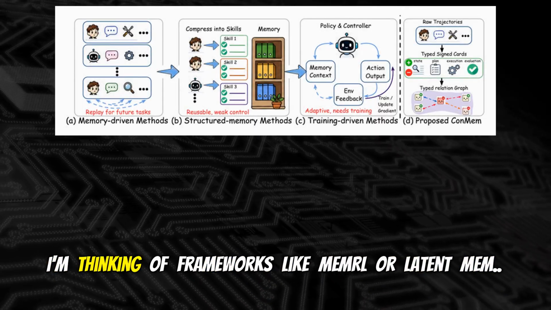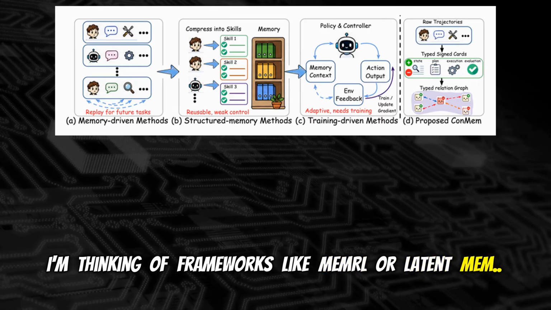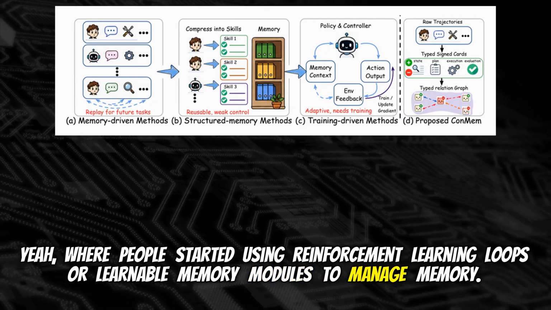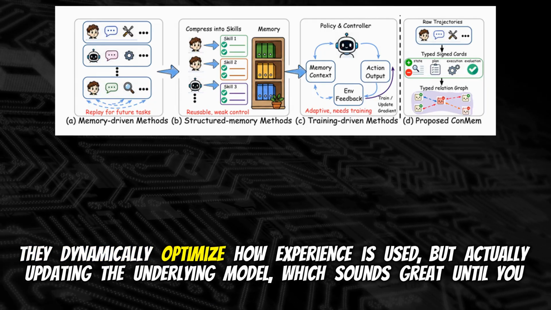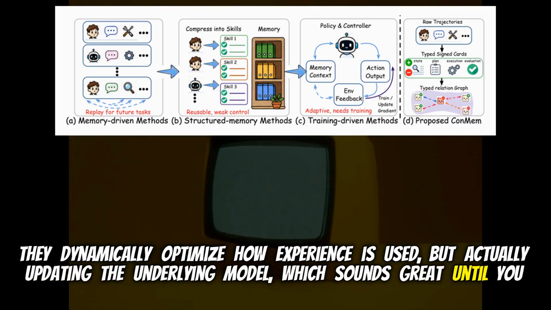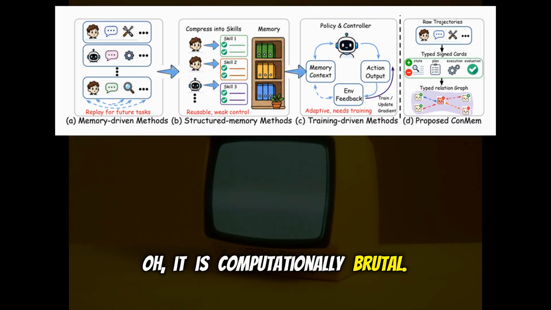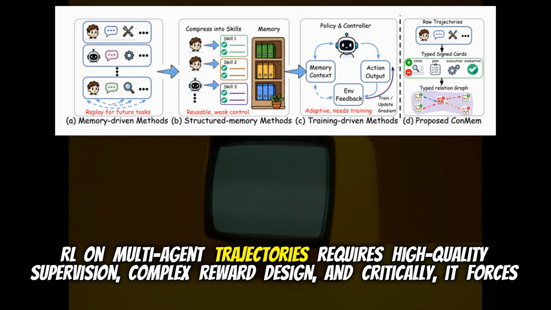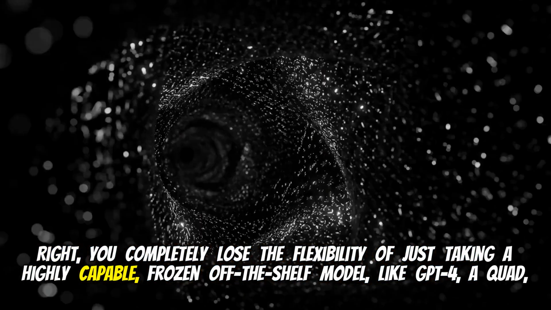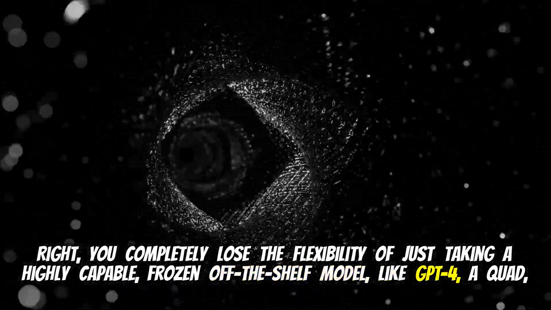training-driven methods. I'm thinking of frameworks like MEMRL or latent mem. Yeah, where people started using reinforcement learning loops or learnable memory modules to manage memory. They dynamically optimize how experience is used, but by actually updating the underlying model. Which sounds great until you look at the cost. Oh, it is computationally brutal. RL on multi-agent trajectories requires high-quality supervision, complex reward design, and critically, it forces you to modify the agent's architecture.